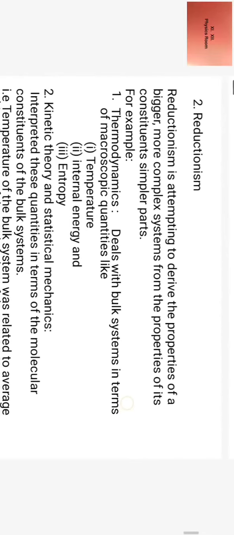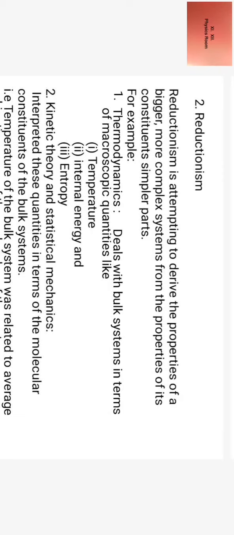Reductionism is attempting to derive the properties of a bigger, more complex system from the properties of its constituent simpler parts.